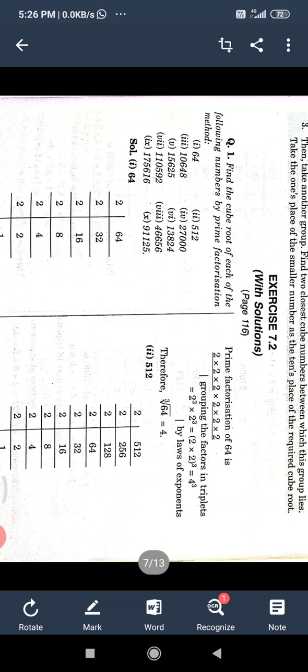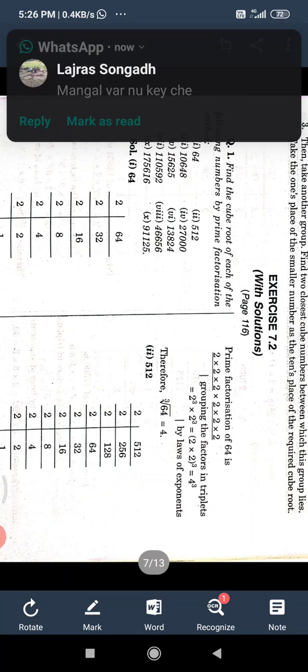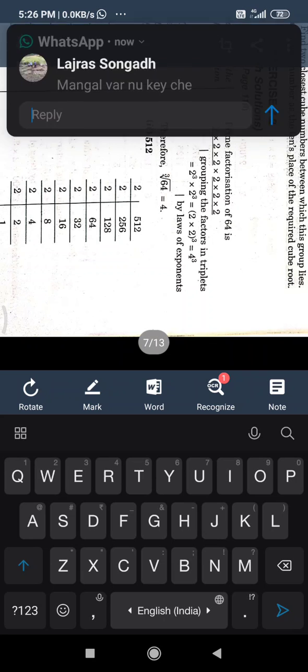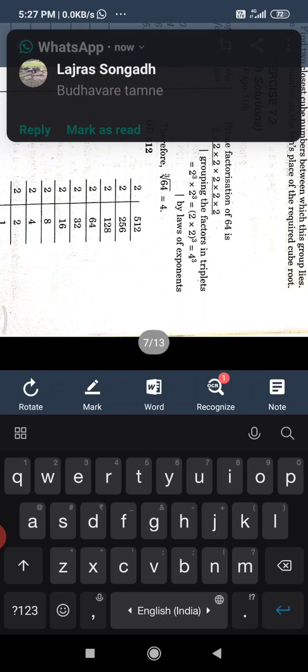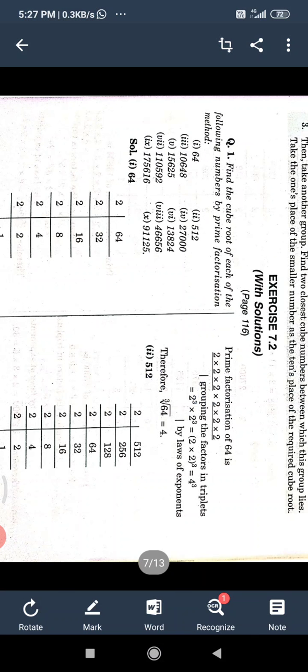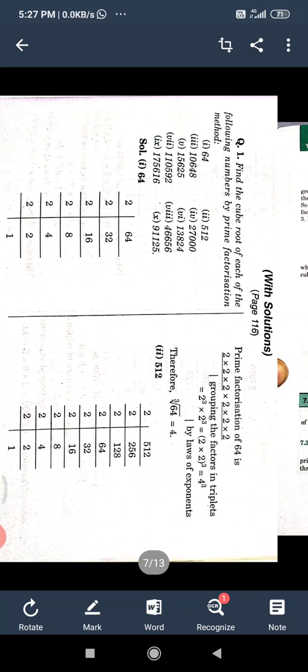So prime factorization is 2 cube multiply 2 cube. So 4 cube equals 64. Therefore the cube root of 64 equals 4. Now the next question.